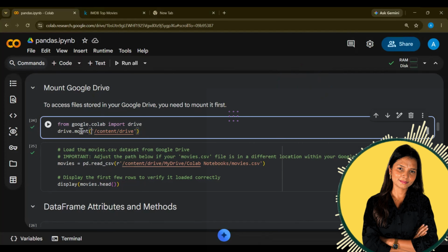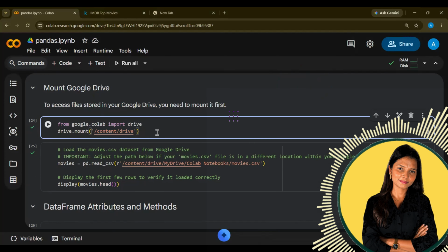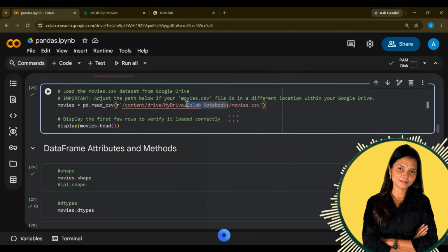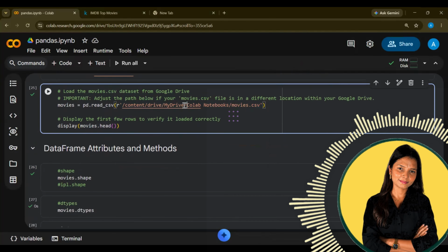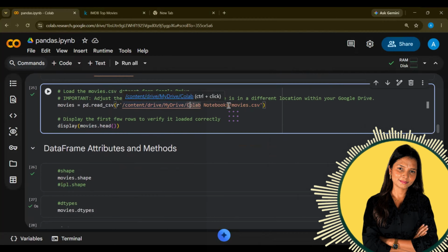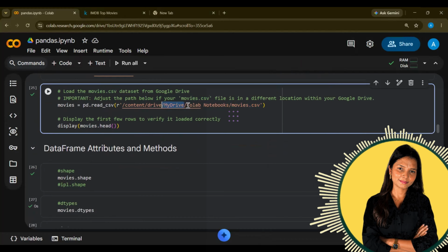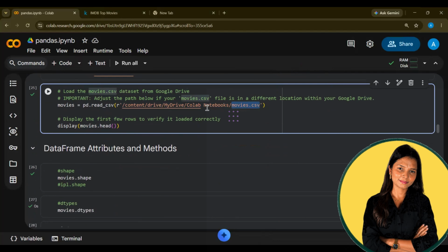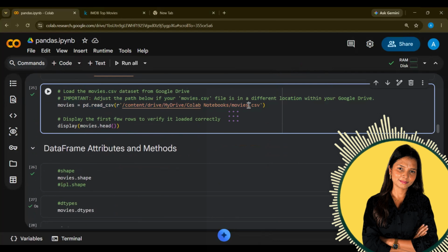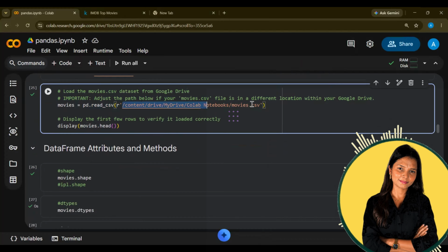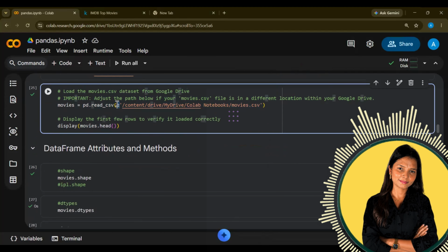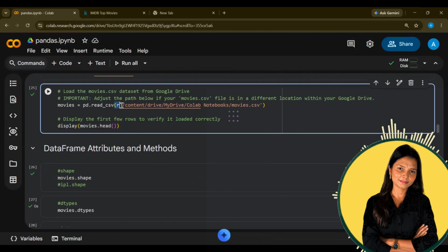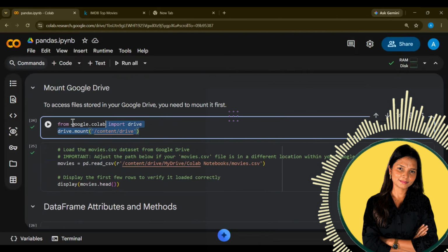So we will write drive.mount and then this particular location. My file is in the folder Colab Notebooks. Yours may be in My Drive. So if your file, movies.csv, is directly in My Drive, do not write this part; you can skip it. Whatever the location is, you can copy the path, and then write it like this. And if it doesn't work and gives you an error like a Unicode error, write r in front of the string. I repeat, whenever you are loading the data, first mount your Drive.